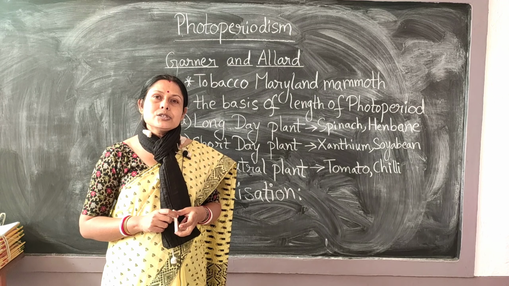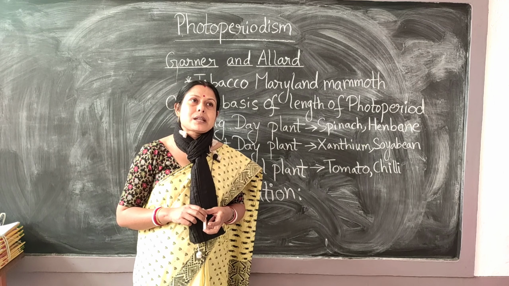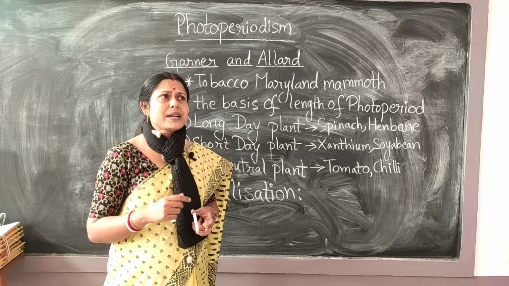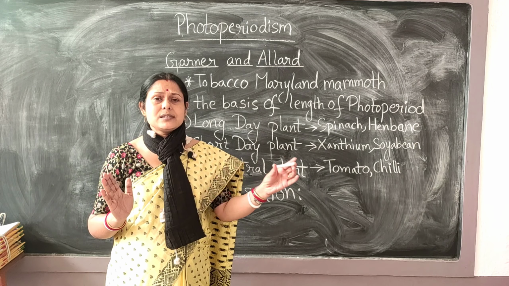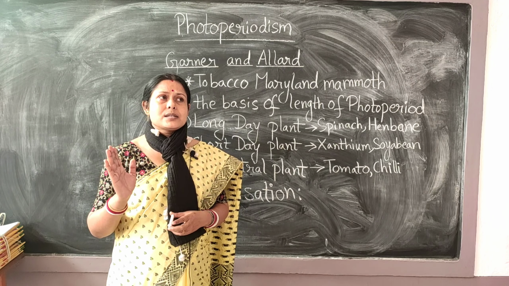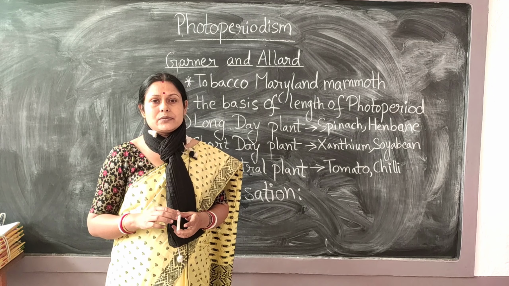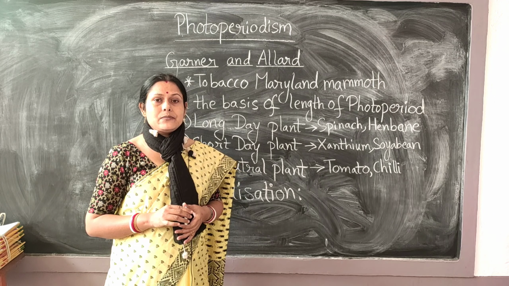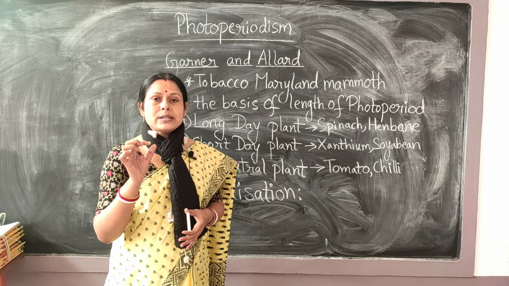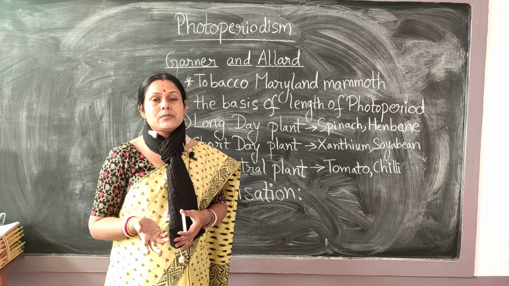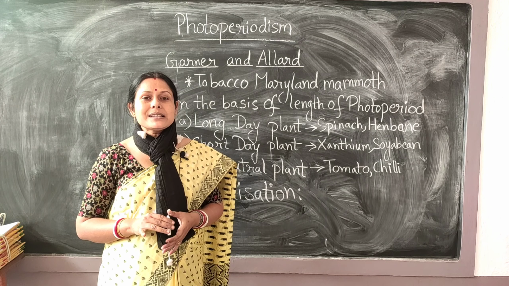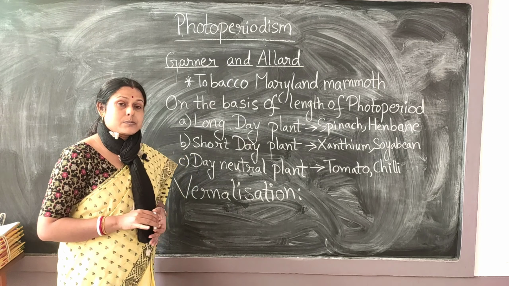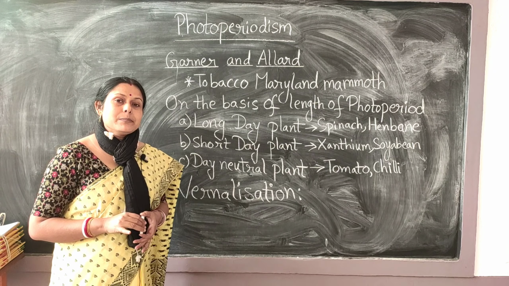Now vernalization is very good for plants like the biennial plants. For the first full season they just waste upon their vegetative growth, and in the second season they start flowering. So if we give those plants the cold temperature treatment, then they can start flowering within one season itself. So that is the advantage of vernalization to such plants, especially crops which are biennials.